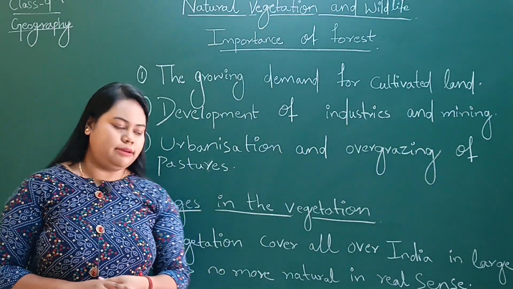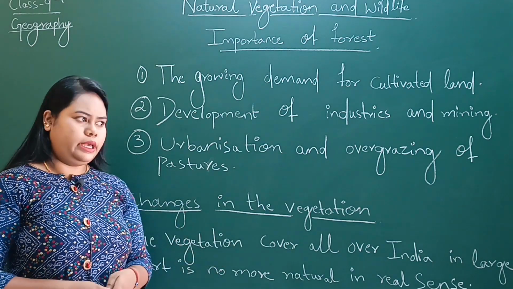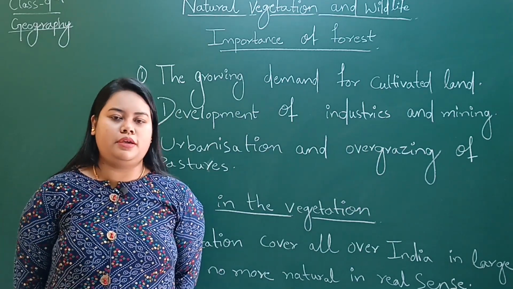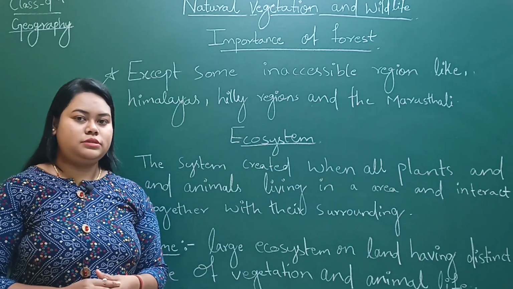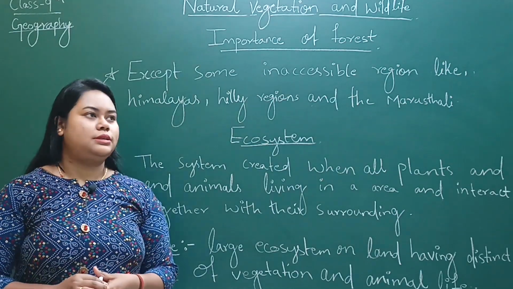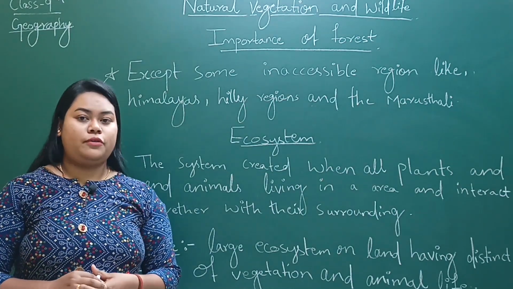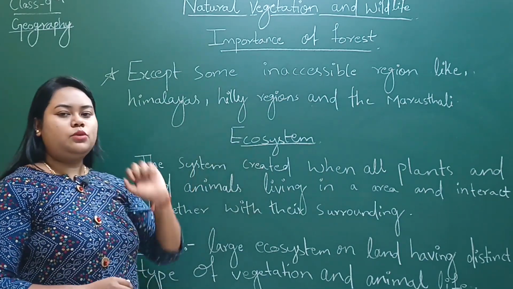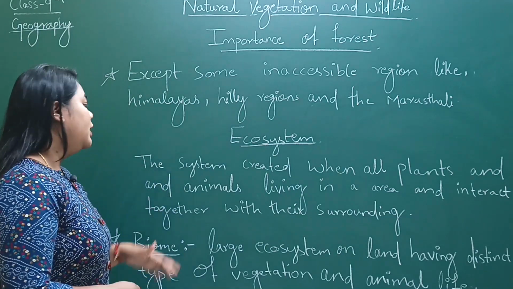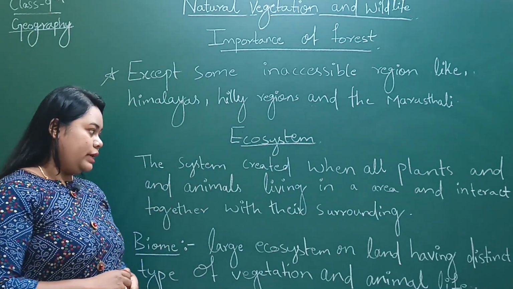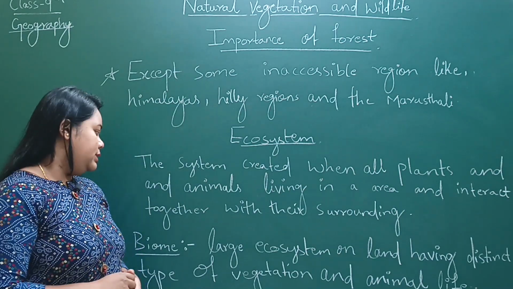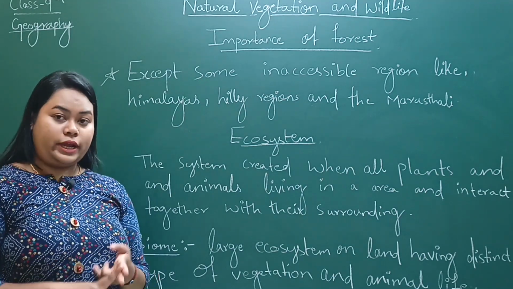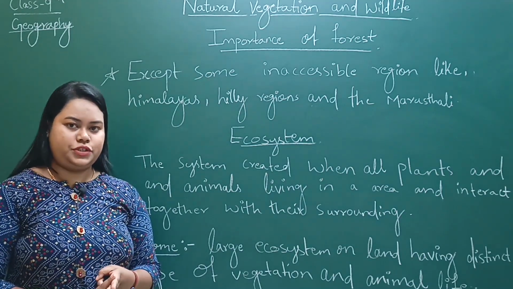Now a question arises here. Vegetation covers all over India, but in large part is no more natural in the real sense. But why? India's natural vegetation is no more natural in the real sense except in some places like the Himalayas, the hilly regions of central India and the Marusthali. Now here comes the word ecosystem. What is an ecosystem? The system created when all plants and animals living in an area interact together with their surroundings. Surroundings means our natural vegetation, our wildlife and our climatic conditions.